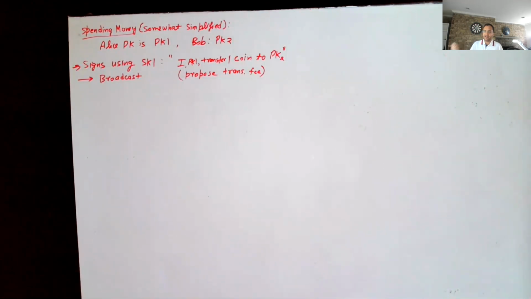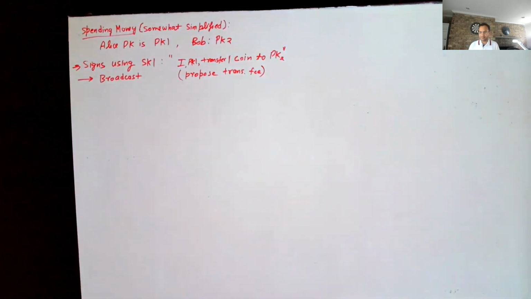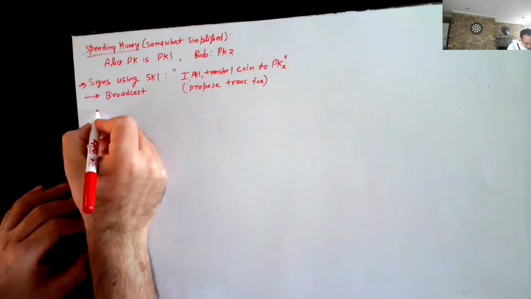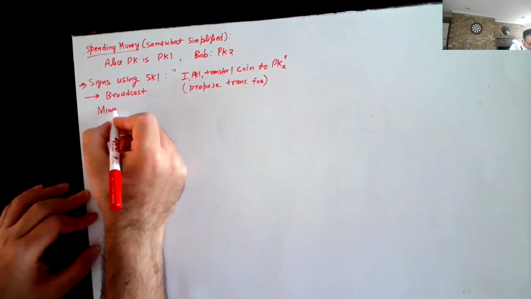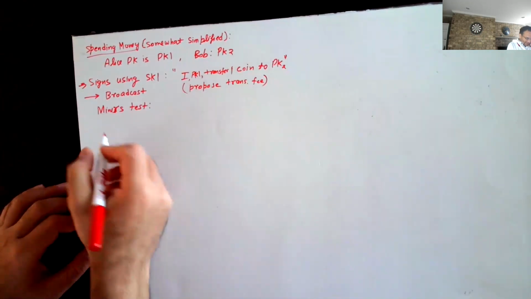Okay. And then they are hashing, right? They are trying to solve the next puzzle. If the next puzzle is solved, then that information page, which presumably includes the statement, goes on the blockchain. Okay. So before miners do that, miners run the following test. Miners test the following.